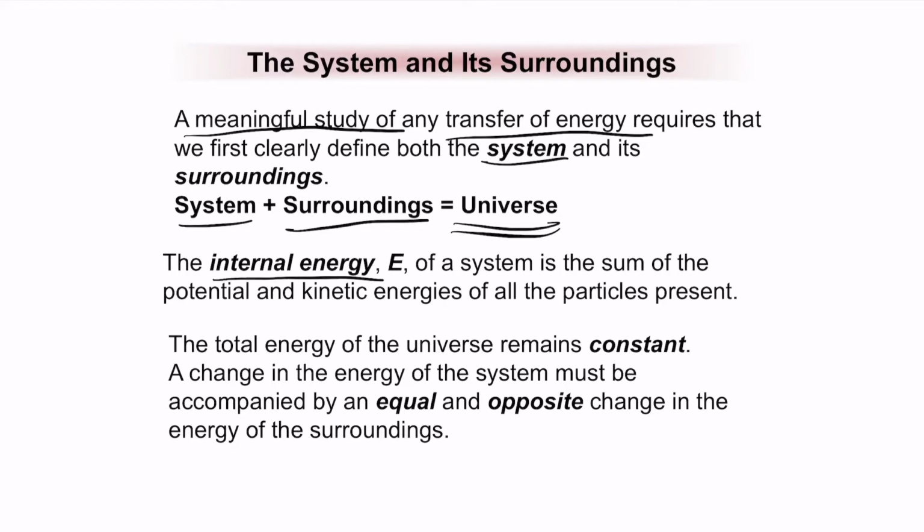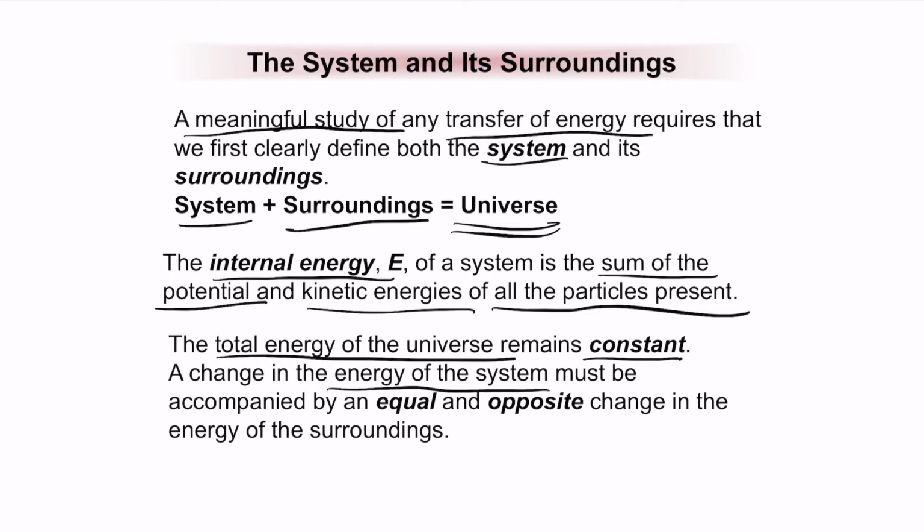Now, the total internal energy of a system is the sum of the potential and kinetic energies of all the particles present in that system. The total energy of the universe will always remain constant; the only thing that changes is the interaction of energy between the surroundings and the system. Sometimes the system loses energy, and that loss is added into the surroundings. Sometimes energy is taken from the surroundings and put into the system.